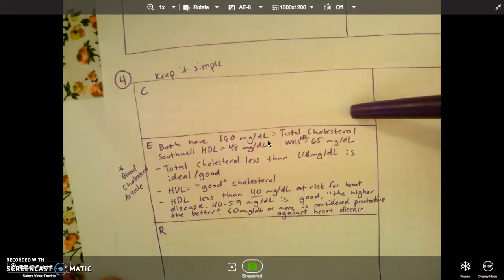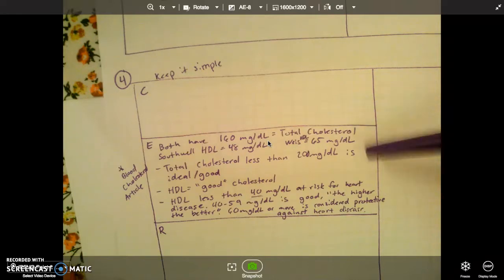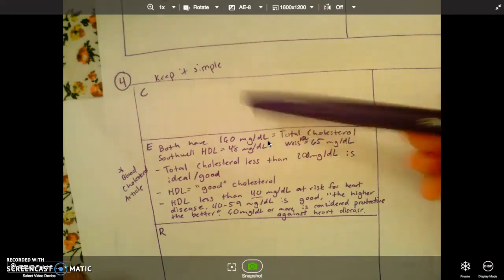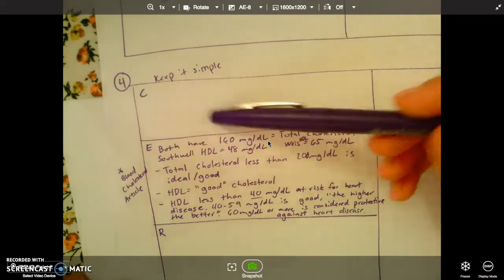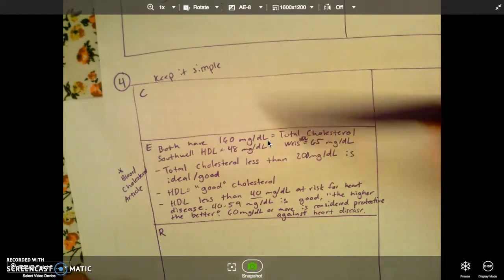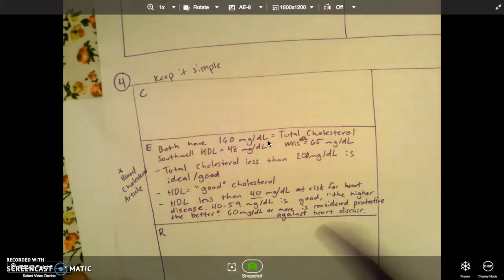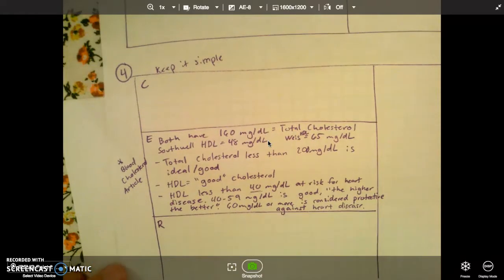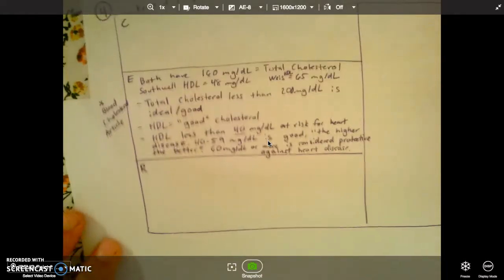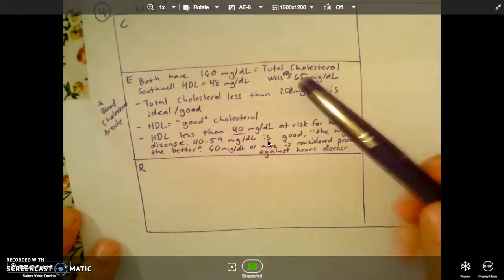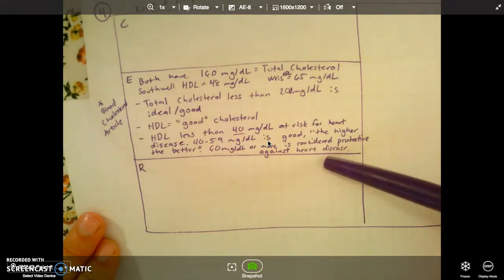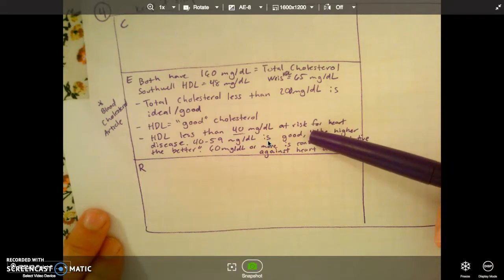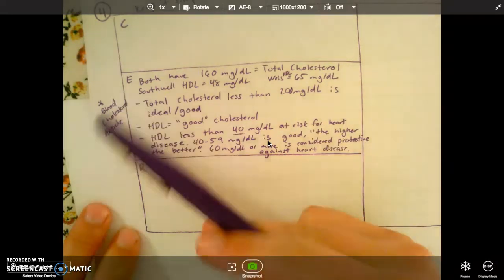So it's asking me to decide who has better cholesterol. If, based on the information, I think that one person has better cholesterol, I might say, okay, I think that blank has better cholesterol. Or if I don't think that either has better cholesterol, I'll write that. And in the reasoning section, I'm just explaining based on what I wrote here. So here I just made a bulleted list of information that was available in that blood cholesterol article.